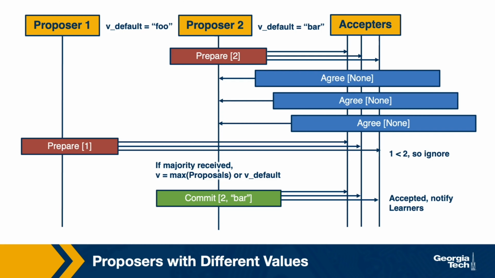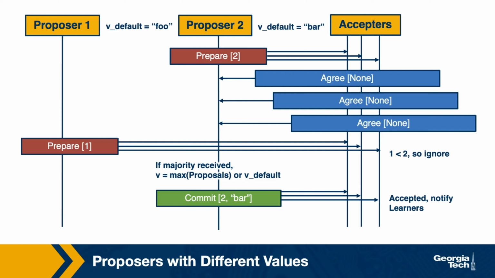and agree to it. Now our proposal ID with number 1 also shows up, and the prepare message with ID 1 is sent to the acceptors. When they receive this message, they'll realize they've already made a promise to agree to a proposal with a higher number ID, and therefore they will ignore this message. Proposer 1 will eventually figure out it has no luck, so Proposer 1 can retry a proposal with a higher